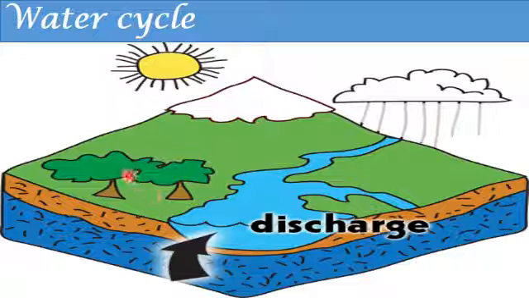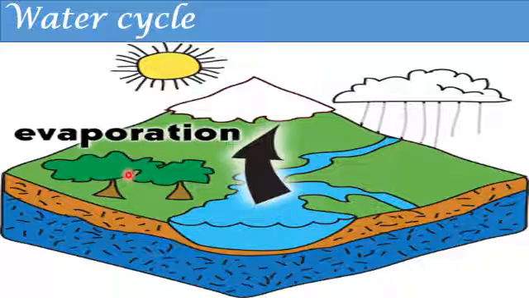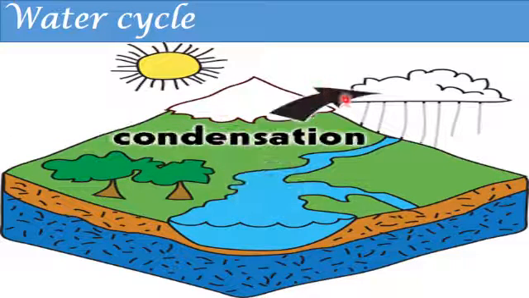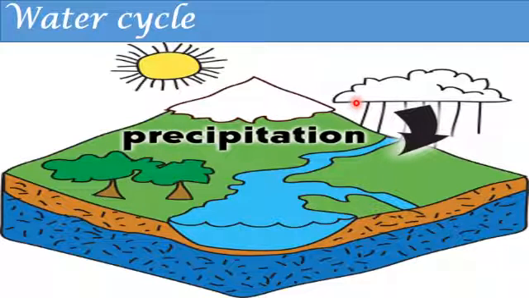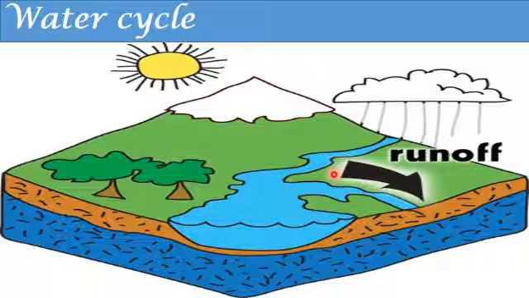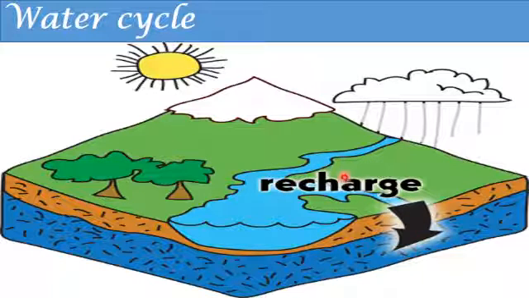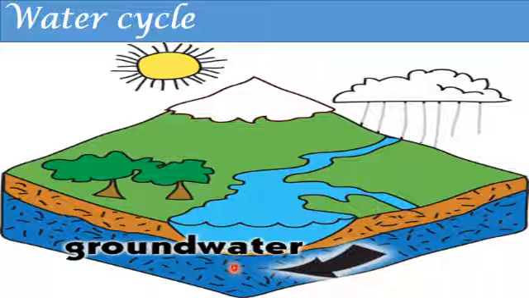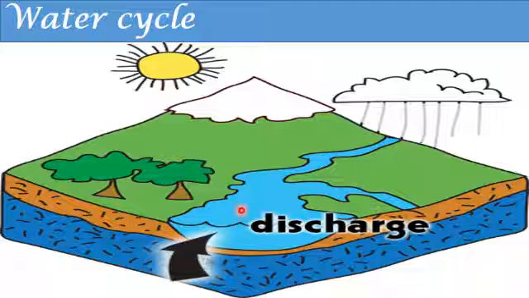Again, evaporation, formation of vapors, formation of clouds, condensation. Heavy drops of water come down as rain, precipitation. Streams take rainwater back to the sea, recharge, groundwater, discharge.